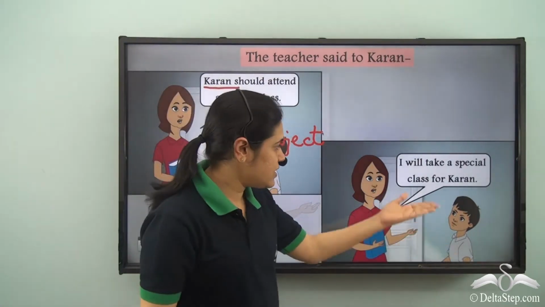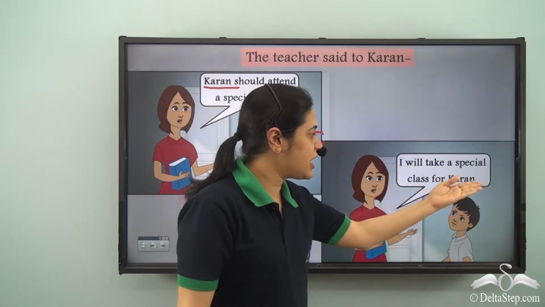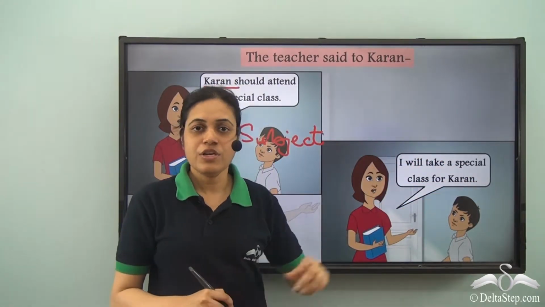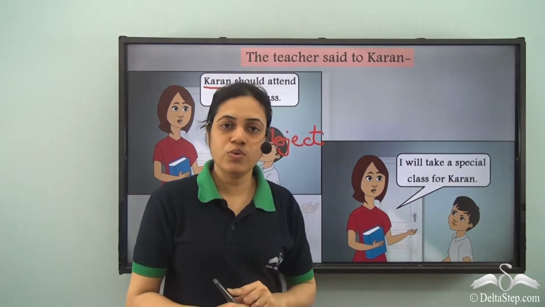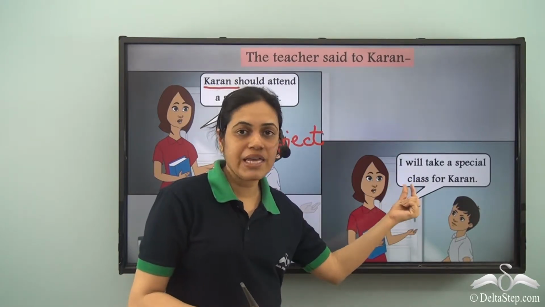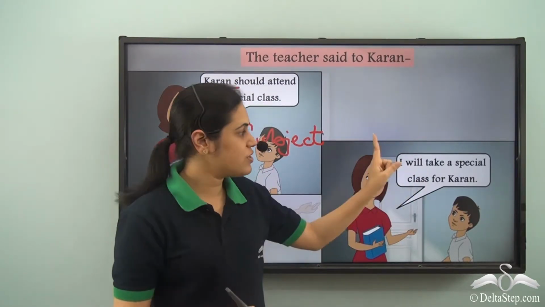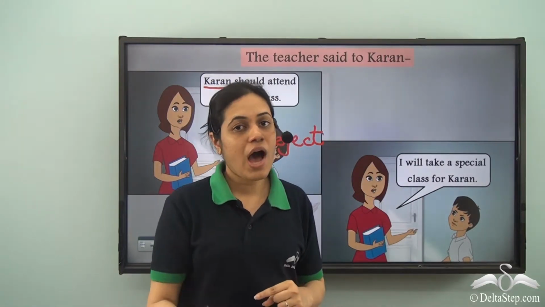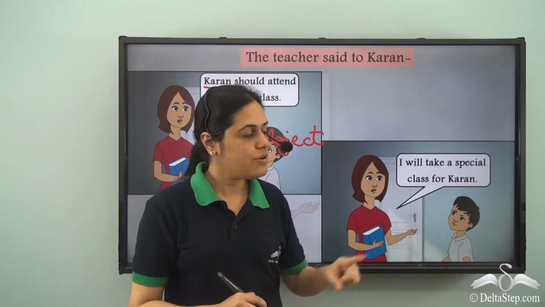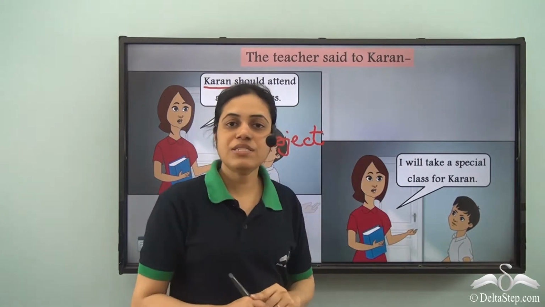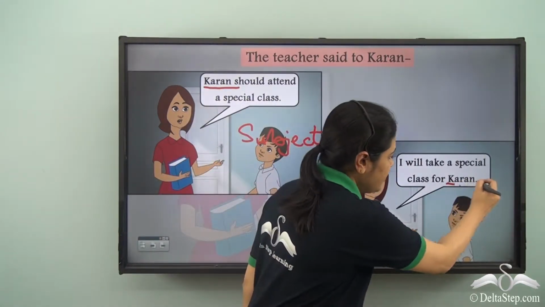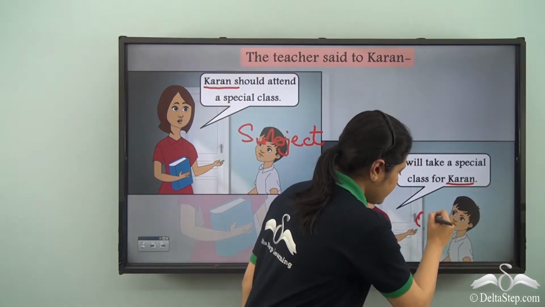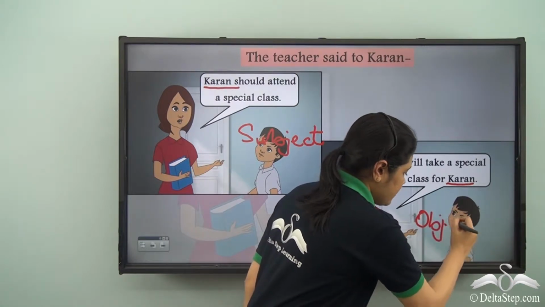But in this case, she says, I will take a special class for Karan. So Karan is not the doer. Teacher is the doer. I is the subject here, because I will take. So I is performing the verb. So I is the subject and Karan is the object.